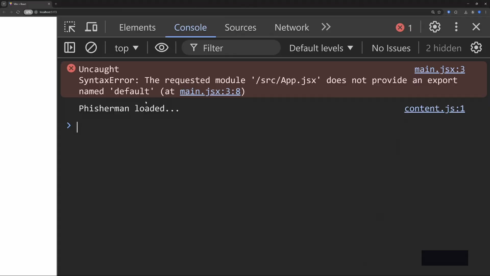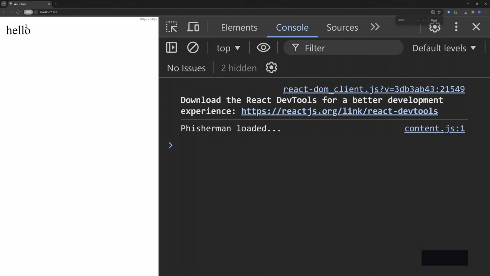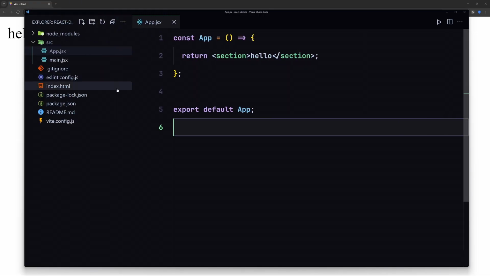So if I save that, and now I'm going to have to refresh that. So what are we getting? We are now getting our hello right here, which is amazing. So yeah, this is how we are going to be removing all of that unnecessary stuff from our project.